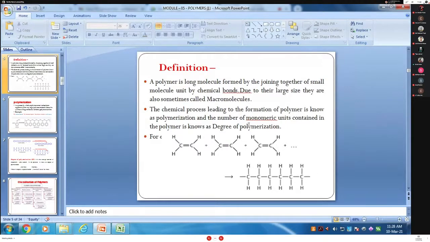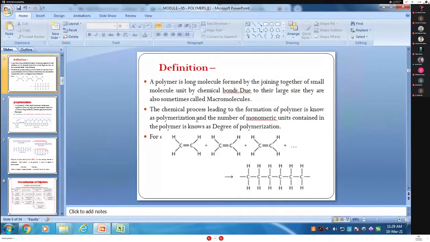Okay, so what is the definition of polymer? A polymer is a long molecule formed by joining together small molecule units by chemical bond. Due to their large size, they are also sometimes called as a macromolecule. Okay. Listen, I will give one example.